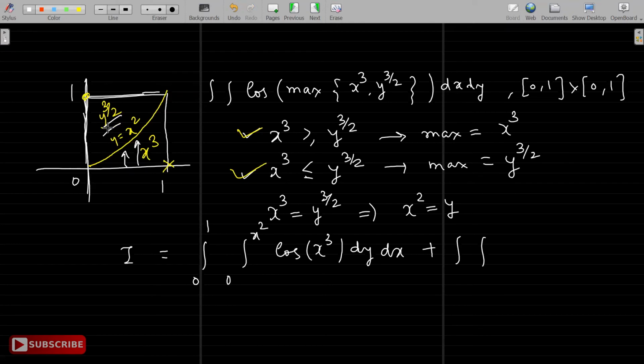And as you see, for cos of y raised to 3 by 2, directly you can't integrate with respect to dy. So what you can do is take the order as dx dy, so that first we work with dx, which can give us some suitable terms, right? So for dx dy, y goes from 0 to 1 here, and x goes from what to what? X goes from the y-axis, that is 0, to y equal to x square, which is the same as x equal to root y. Fine.